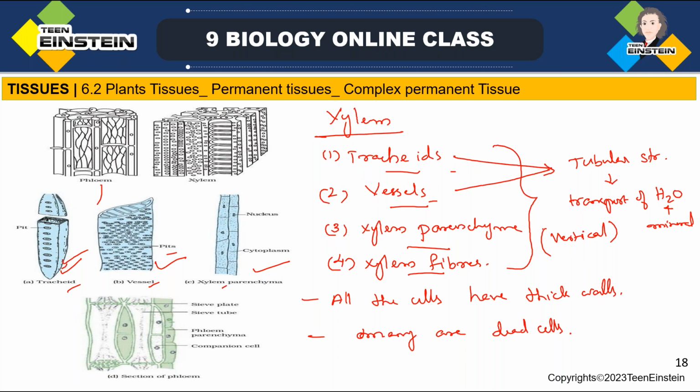Okay, so both have a tubular structure, and that helps the vertical conduction of water and minerals. Okay, and here you can see xylem parenchyma. Usually parenchyma helps with storage, right? So parenchyma stores food. Xylem parenchyma stores food, and that helps in the sideway conduction of water.